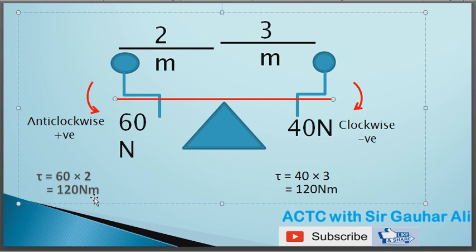So this is plus 120 Newton meter and this one will be minus 120 Newton meter. If we add these two torques, the summation will be 0. In this case, we can say that the sum of all these torques is equal to 0 and the seesaw is in equilibrium, balanced. So beta, this is the second condition of equilibrium.